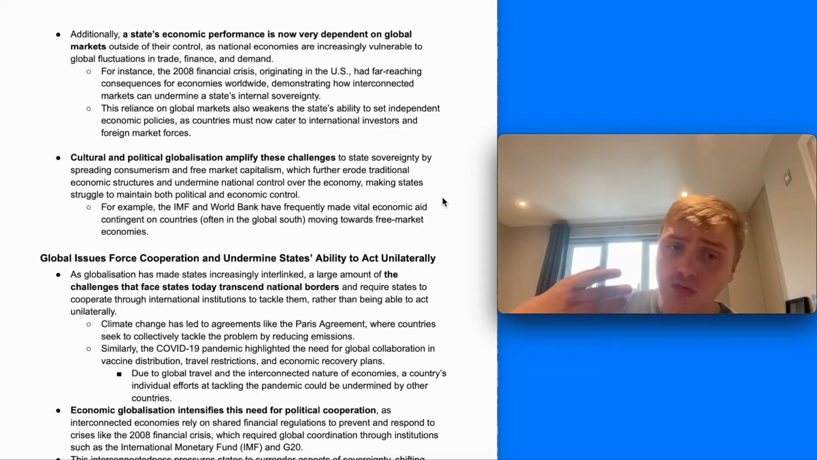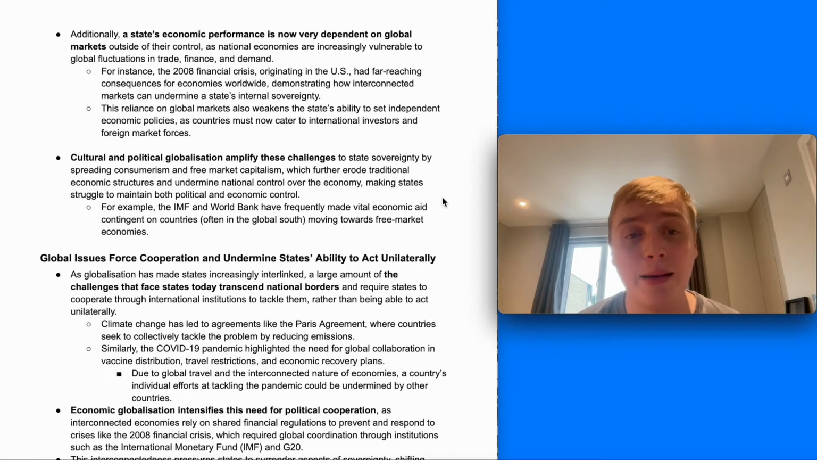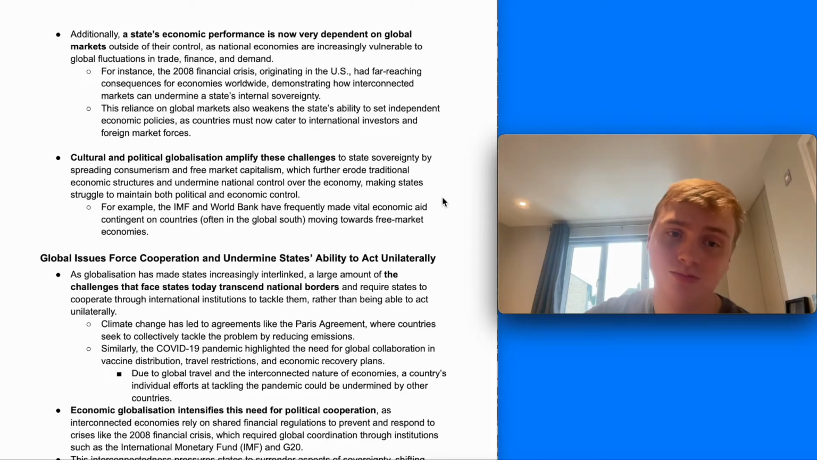And cultural and political globalization arguably amplify these challenges, by spreading consumerism and free market capitalism, which further erode traditional economic structures and undermine national control over economies.